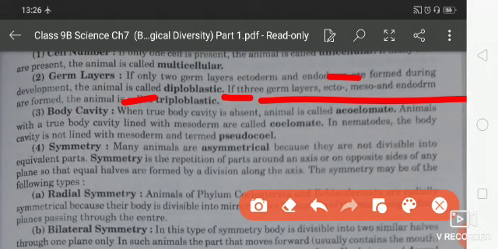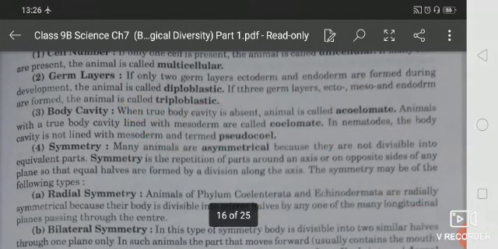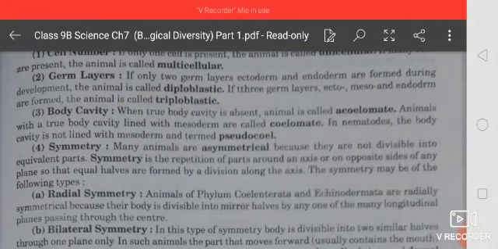Next one is body cavity, students. When a true body cavity is absent, the animal is called acoelomate. If there is a true body cavity, it is coelomate, and if the body cavity is not lined with mesoderm, it is called pseudocoelomate. So acoelomate, coelomate and pseudocoelomate, it is very important.